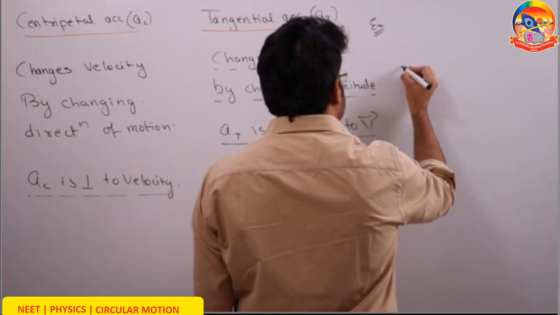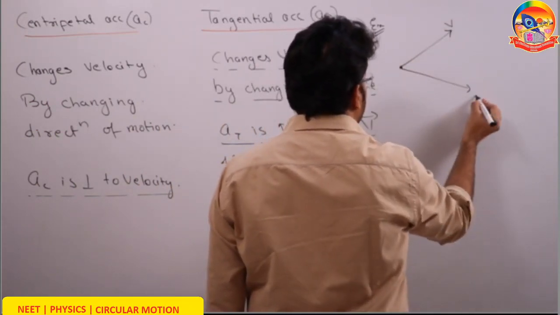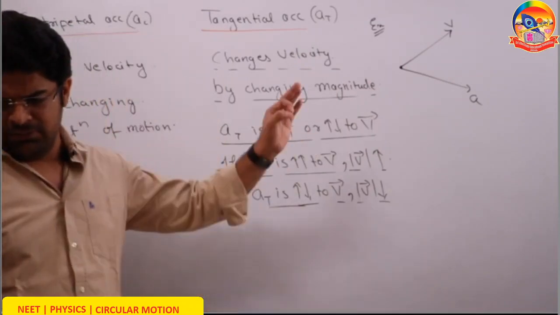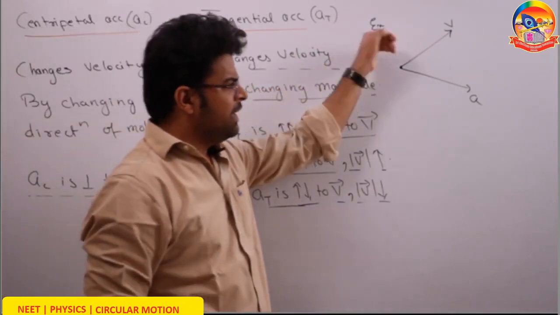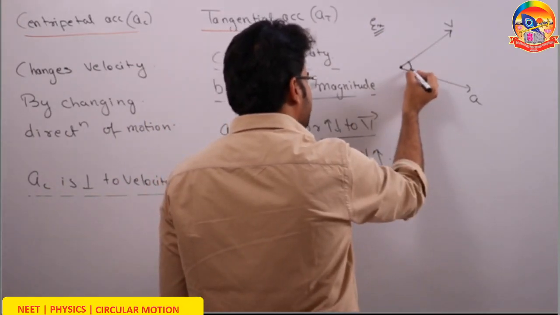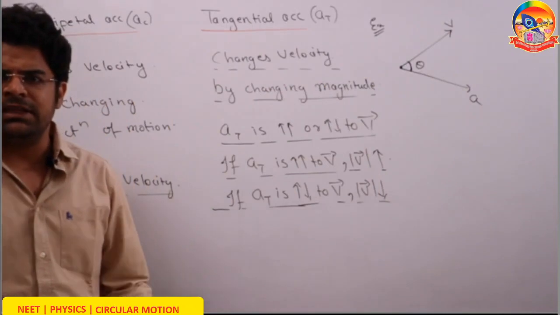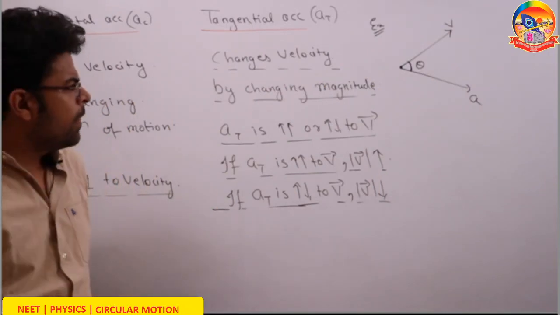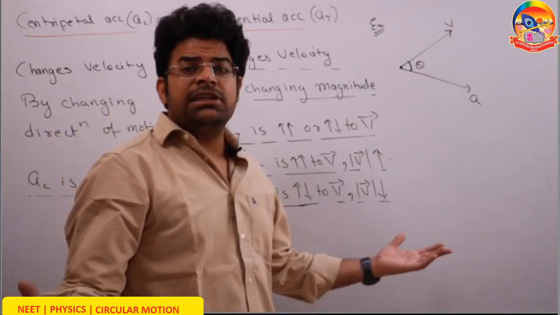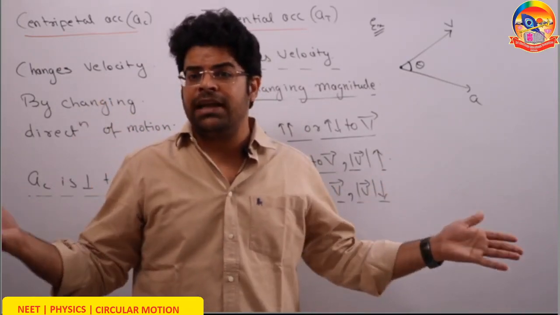Now let's say at some instant I observe that this particle has a speed v and an acceleration a. So particle has a net speed v and a net acceleration a. You can see here we have some angle between the velocity and acceleration, and let's say this angle is theta. They might ask you what is the tangential acceleration, they might ask you what is the centripetal acceleration, and they might ask you what is the net acceleration.